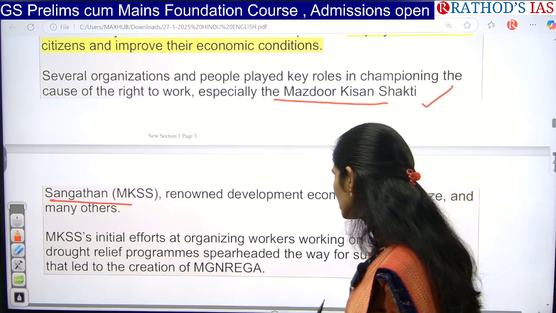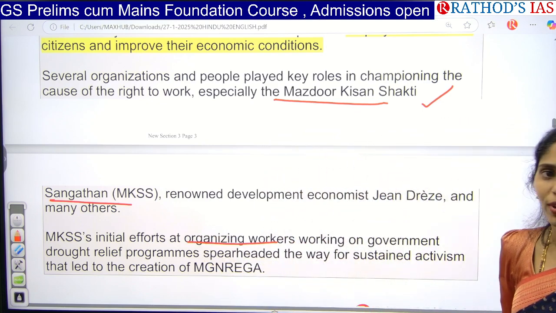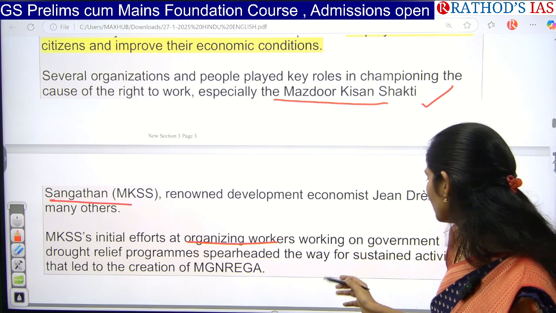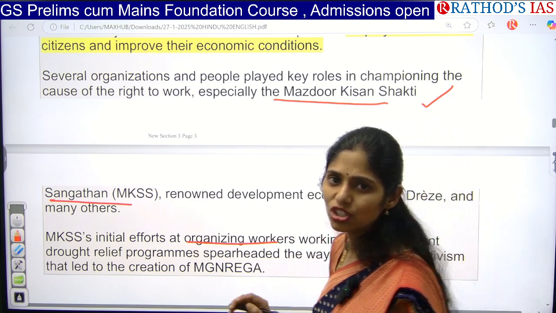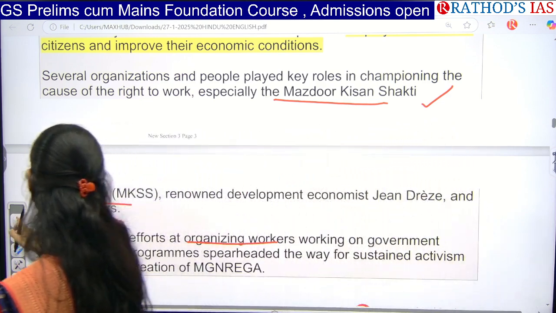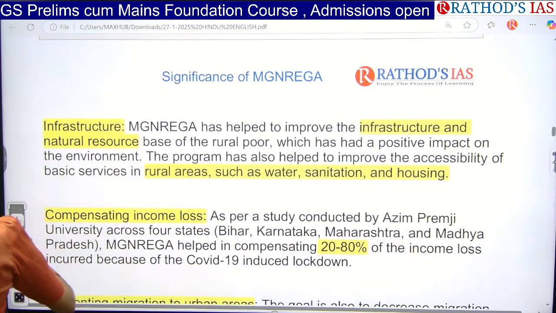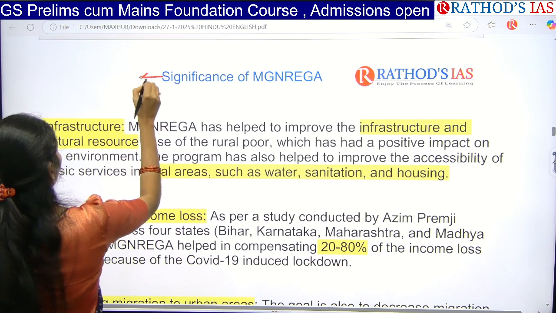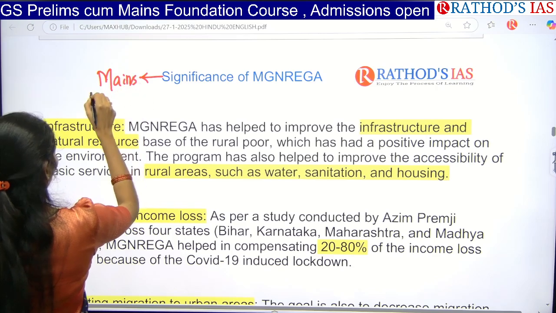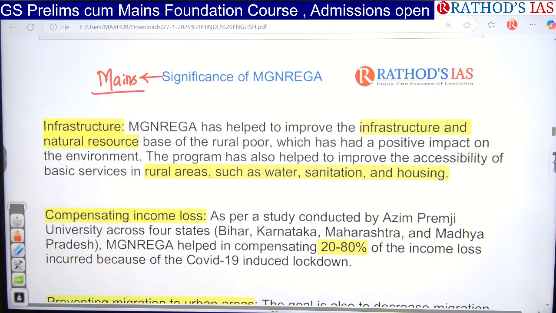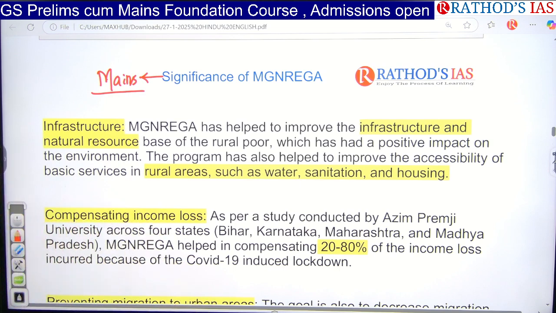And next, they took some initial efforts like organizing workers working on government drought relief programs, as well as some other activities, and finally that led to the creation of MGNREGA in 2005. So if you see some other important significance regarding MGNREGA, you may talk about this in your mains. In your mains, you may get a question regarding the outcomes, achievements, or significance of the scheme. There you can directly write these 5 to 6 points.